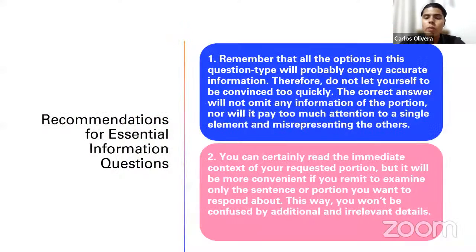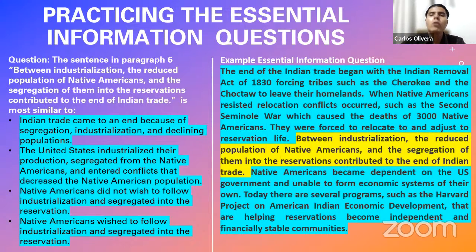And as I'm going to show you now, it's very important. The correct response does not omit anything, no omite nada. No information that is a main idea of the highlighted sentence is omitted in the correct response. So remember that all these options, as I say, will probably convey accurate information. All these possible responses are going to give you some information that is mentioned in this highlighted sentence that we are trying to express with different words.